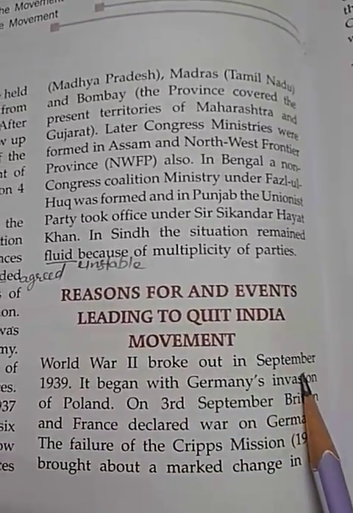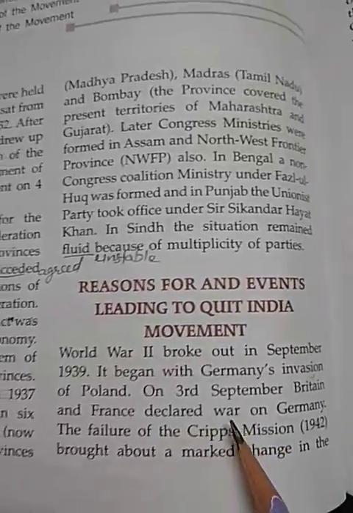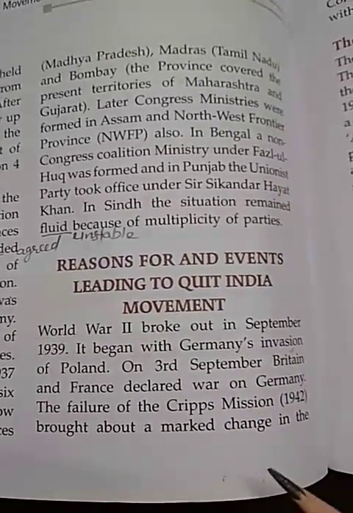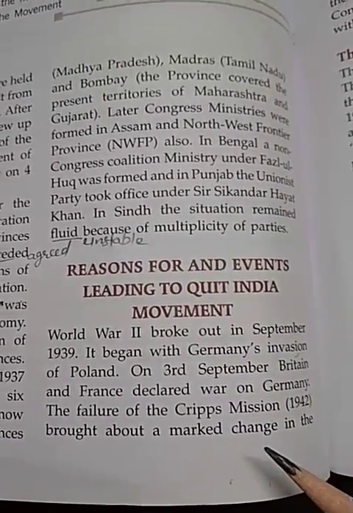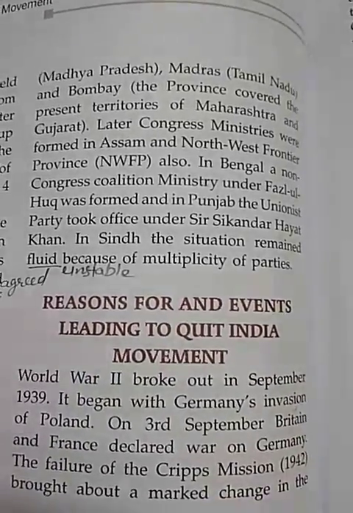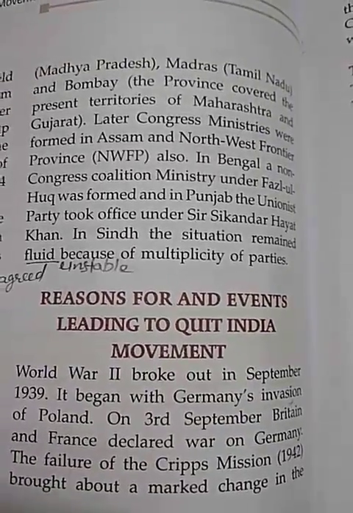In 1939, the Second World War broke out in September. This was the situation when the British needed military help as well as financial help from the Indians. And Indians were not ready for that. They had a few demands. So in this chapter, we are going to discuss the Cripps mission and the Quit India movement: why the Cripps mission came to India, and why we launched the Quit India movement. Those reasons are related to the previous chapter as well as the things that we will discuss in this chapter.